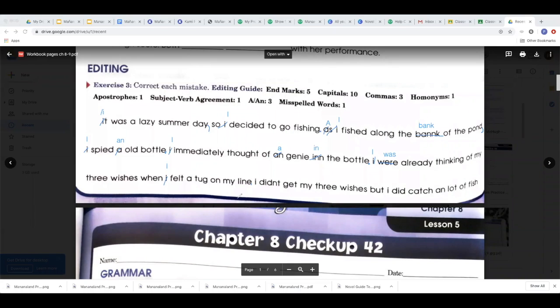Again, we need to capitalize the word I. It's a lot of forgetting to capitalize the word I. I didn't, we need an apostrophe there because we have a contraction. I didn't get my 3 wishes, comma. But, we have a comma and a conjunction. That means we have a compound sentence here because we have 2 independent clauses. But I, capitalize I, did catch an lot of fish. Of course, we need it to say a lot of fish. And then we need a period at the end.